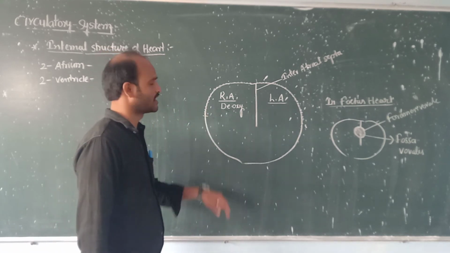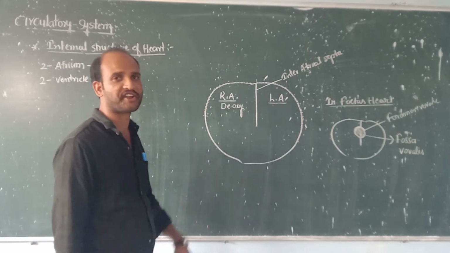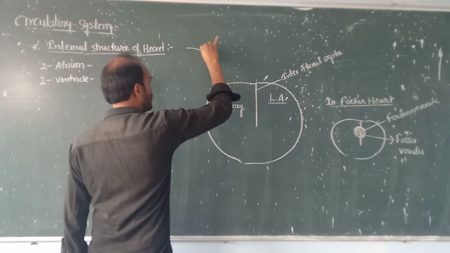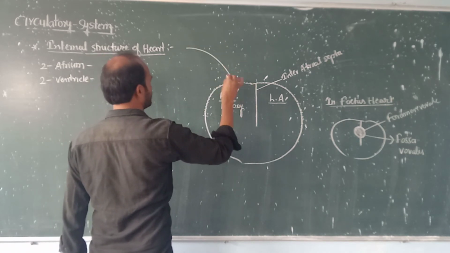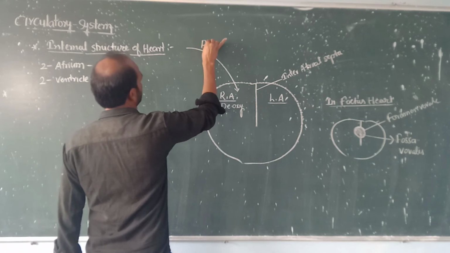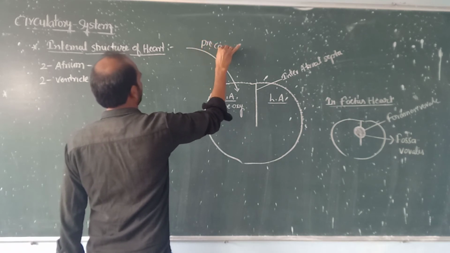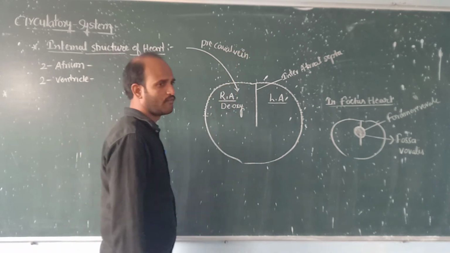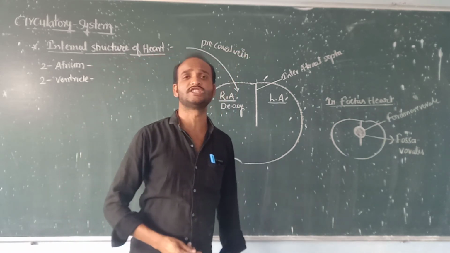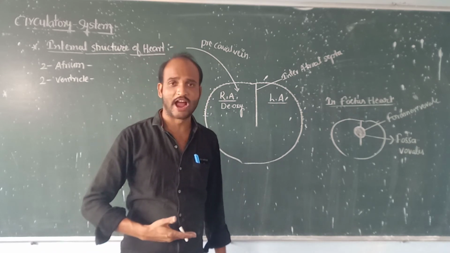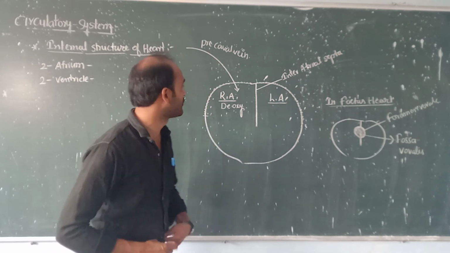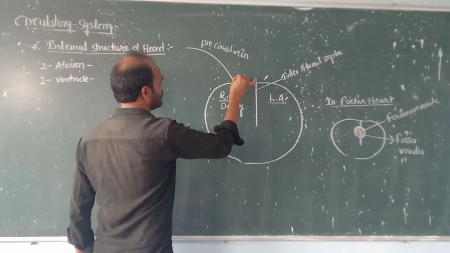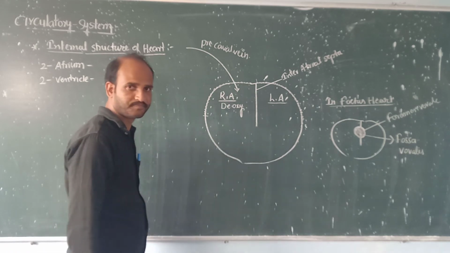How does the deoxygenated blood come into the right atrium? Here, this is the precaval vein. The precaval vein collects the deoxygenated blood from the anterior part of the body and sends it into the right atrium.